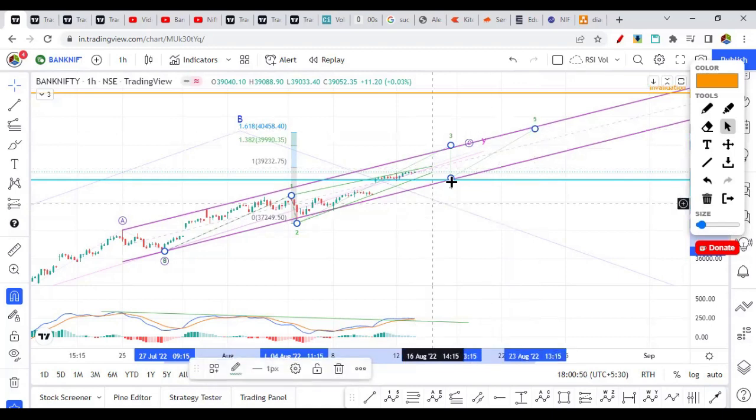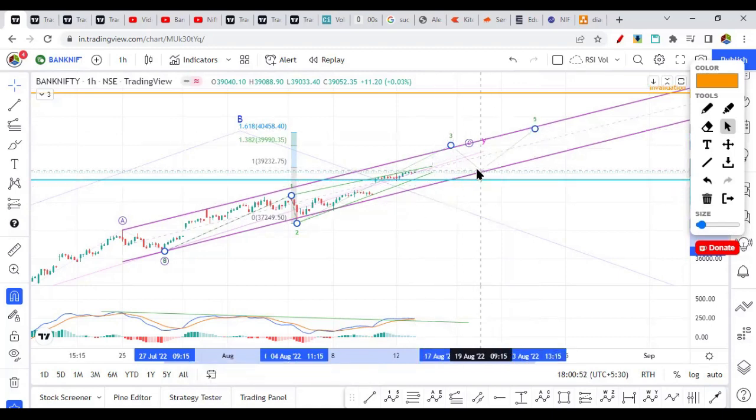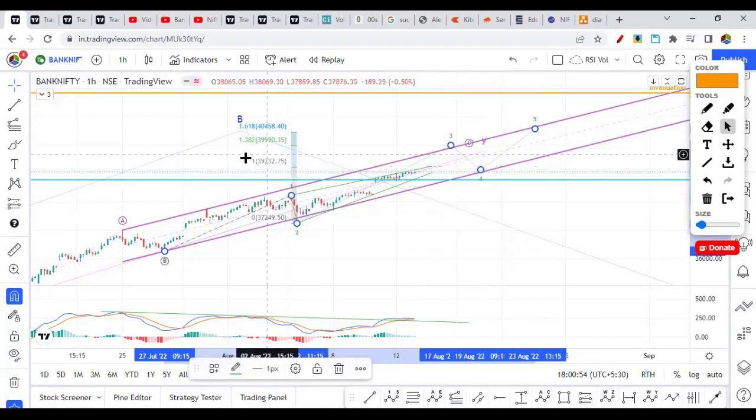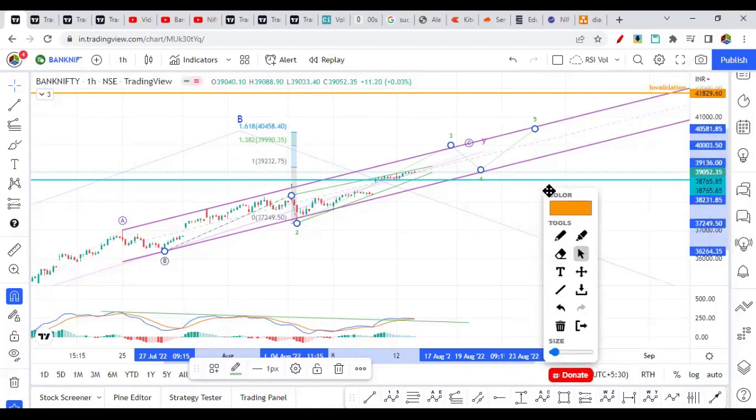So the fifth wave will go higher. This is how you can assume the upside. So next week or next Tuesday, we can look for an up move towards 40,000. How many points is that? Almost 1,000 points. So it can go slow on the upside. We can consider internal counts as 1, 2, 3, 4, and 5. This is how we can consider Bank Nifty's move, and it will be a channel bound move going on the upside.